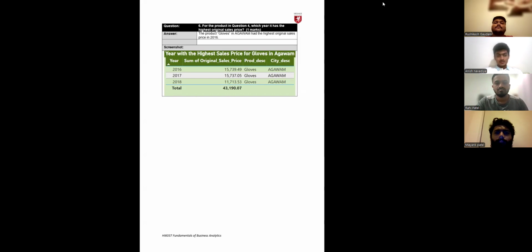The table highlights the yearly sales value, also sorted in descending order, where it shows 2016 had the highest original sales price for gloves.